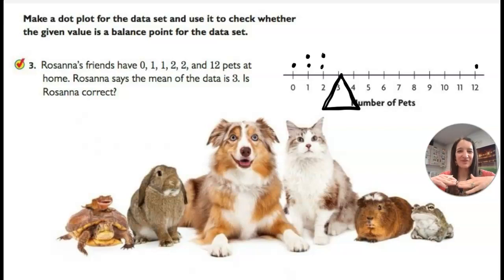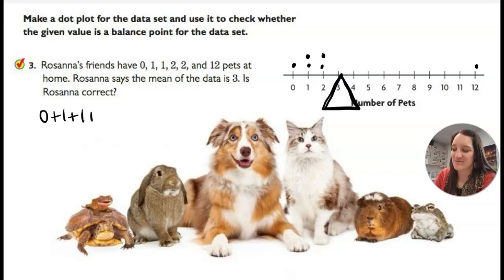Do you think that would be fair to say that the mean is 3? Would that be like the perfect balance point? I think that would balance it out pretty well, don't you think? Because you got a 12 over here that's really pulling it down, but then you have a lot right here close. So I think that would be correct, but I'm going to teach you another way to find the mean. Okay, and that is to add them all up.